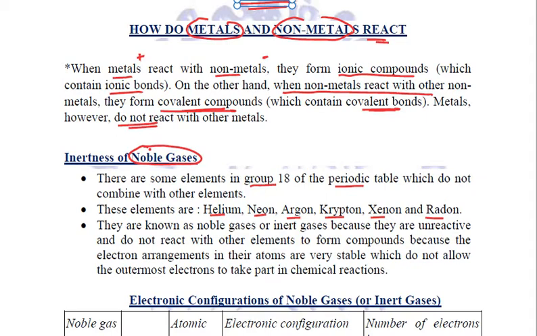Now, what exactly is the reason for their inertness? We know that they are quite unreactive. They do not react with other elements to form compounds due to the electron arrangements in their atoms, which is very stable and which does not allow the outermost electrons to take part in any of the chemical reactions.